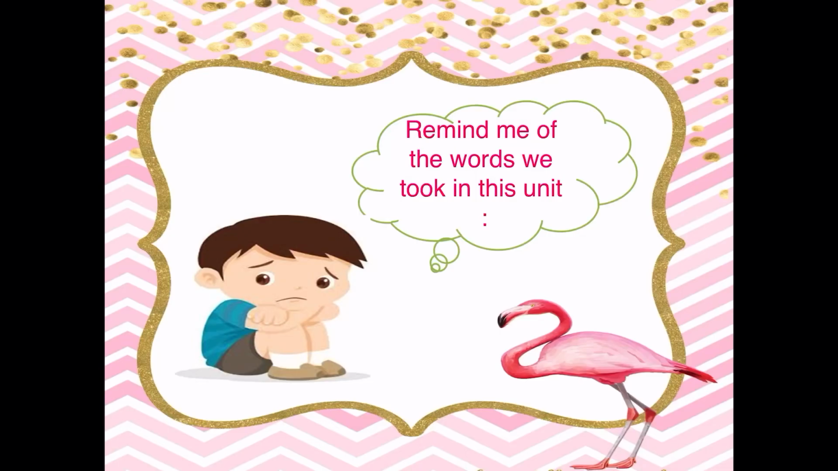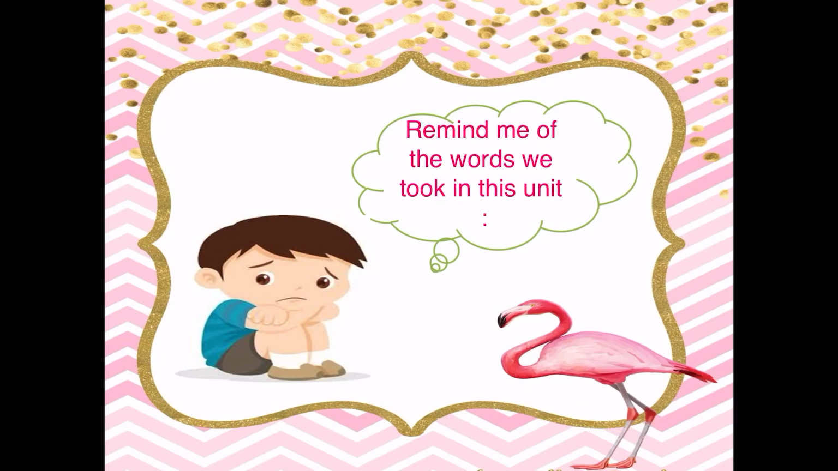My first question is, remind me of the words we took in this unit. What can you see first in this picture? I can see a boy. Who can give me the spelling of the word boy? B-O-Y. Do you think that this boy is happy or sad? I think this boy is sad.